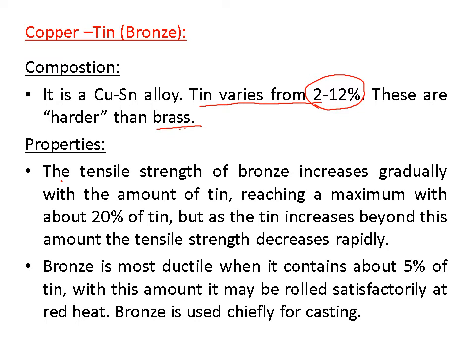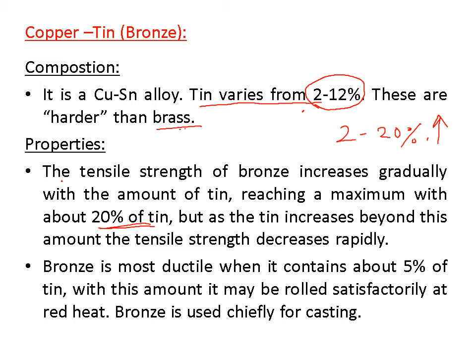As you increase the percentage of tin, bronze strength increases, reaching a maximum at about 20% of tin. Means as we increase the tin percentage, strength also increases up to a maximum of 20% tin. But if you go beyond 20%, then bronze strength decreases.